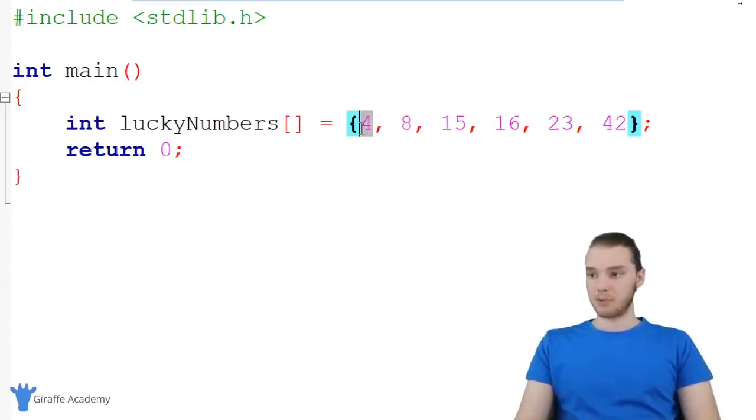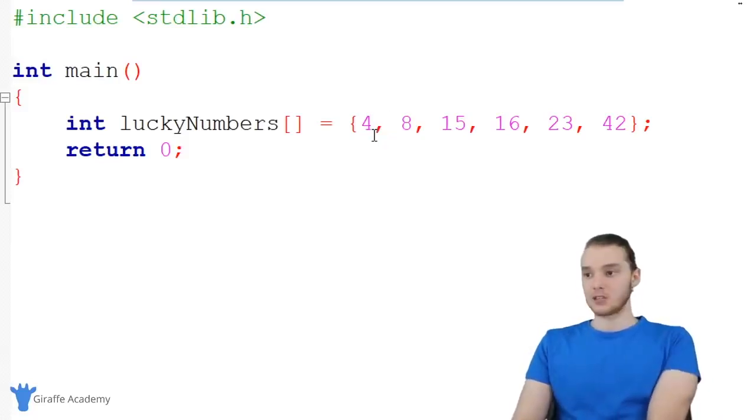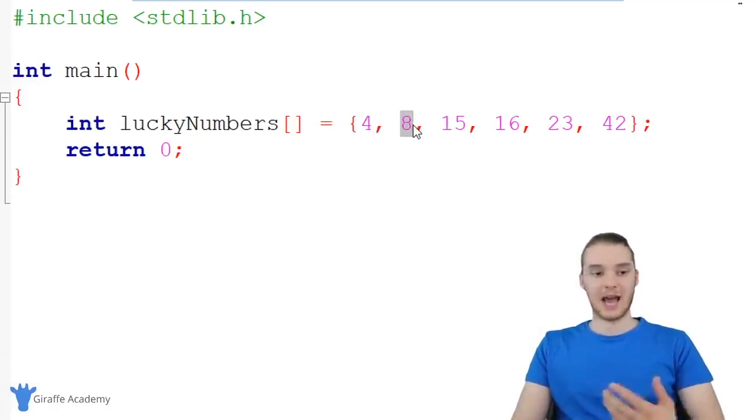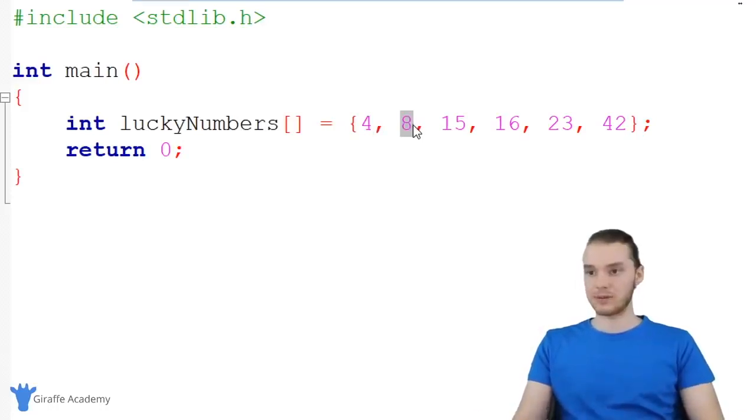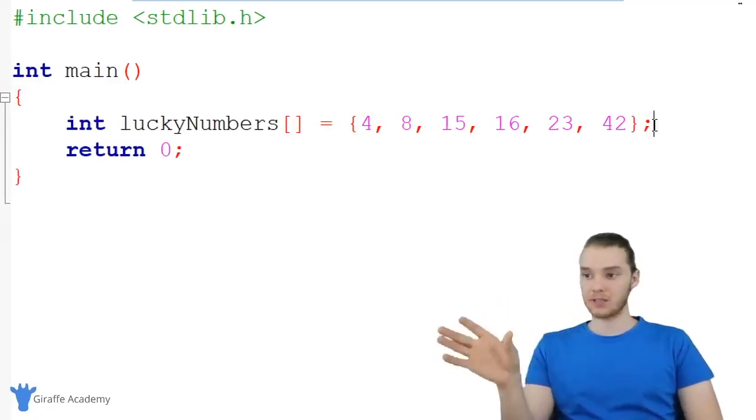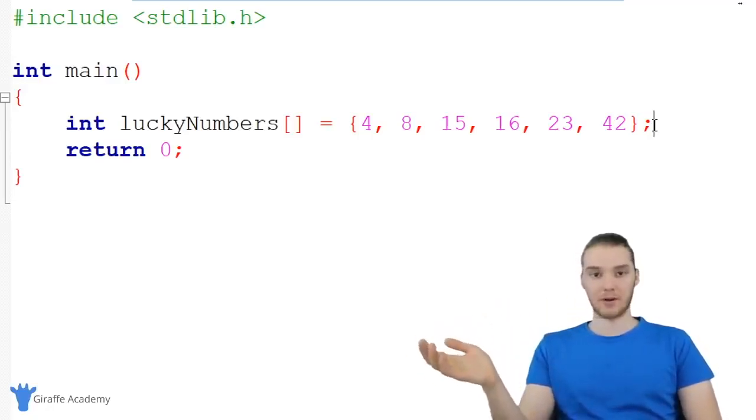So you'll notice that I put in the piece of data, like 4, for example, and then I put a comma. And a comma is going to separate all the elements in the array. So we would say 4 is the first element in the array, 8 is the second element in the array. These are all considered to be elements inside of this array. And what's cool about this array is it's now storing all of this information. So unlike a variable where we can only store one value, now in this array I'm storing 6 different numbers.